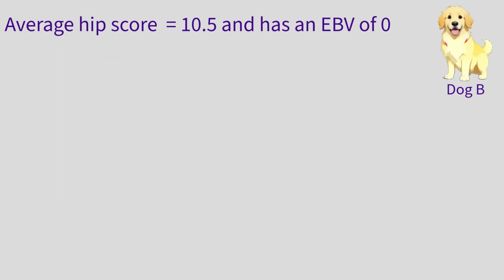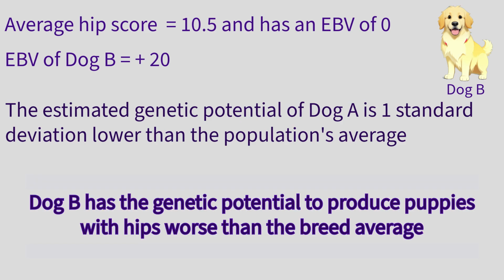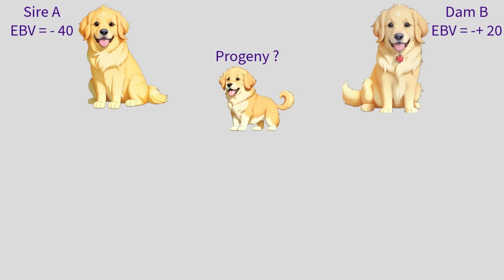Now let us look at female dog B, whose EBV is +20. Her estimated genetic potential is 1 standard deviation worse than the population average. She passes half of her EBV to her offspring. Her genetic transmitting ability is +10 and she has the genetic potential to produce puppies with hips worse than the population average.